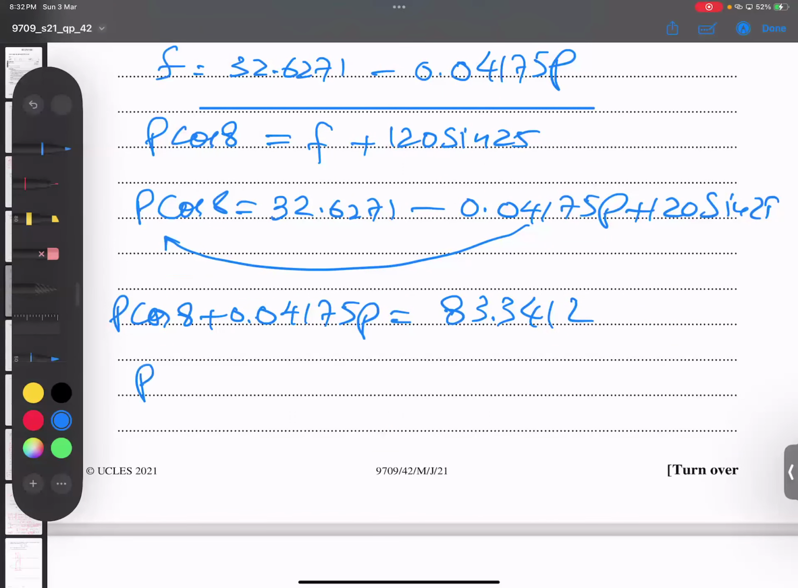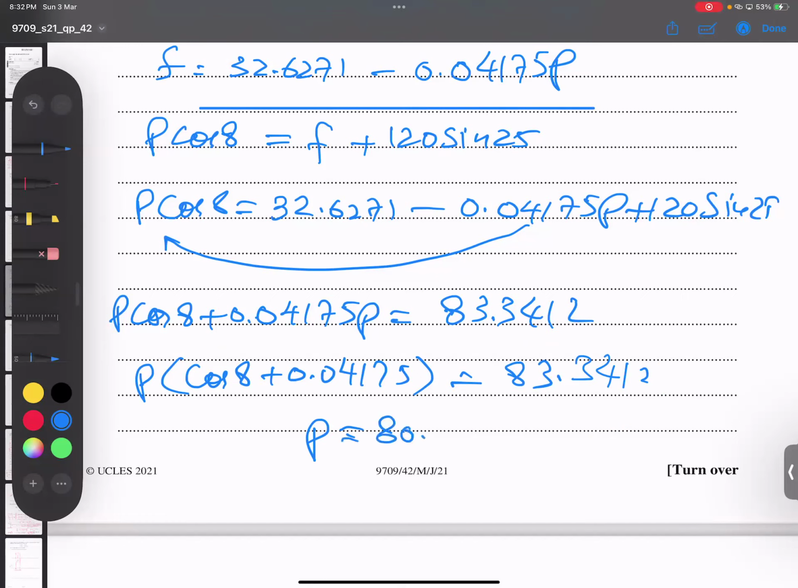What is left in the bracket is cos 8 plus 0.04175, equal to 83.3412. Dividing gives the answer, and I type it directly. Alhamdulillah, P becomes 80.8 newtons. I believe the point is very, very clear.